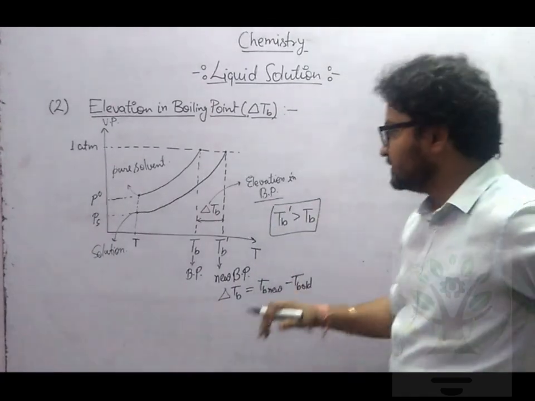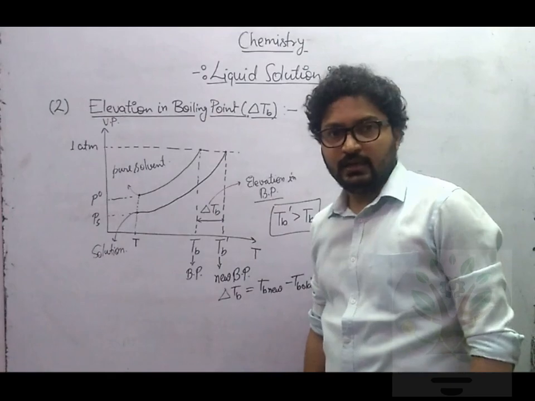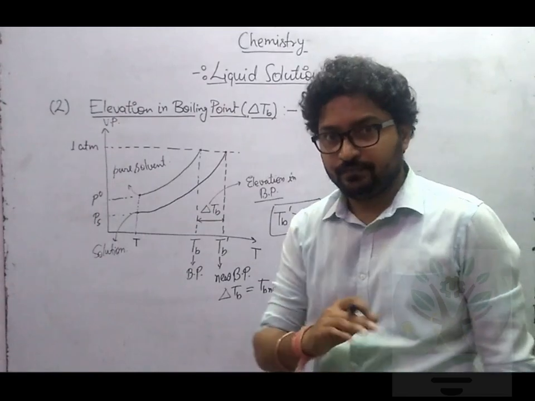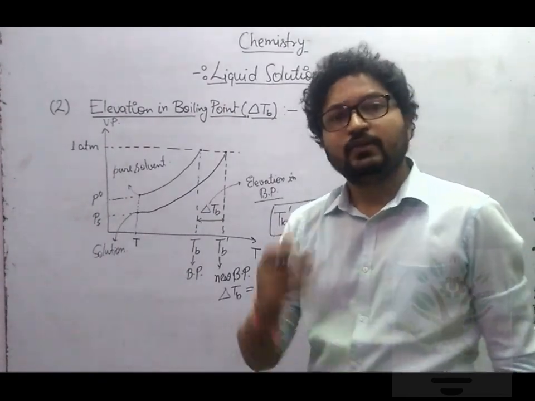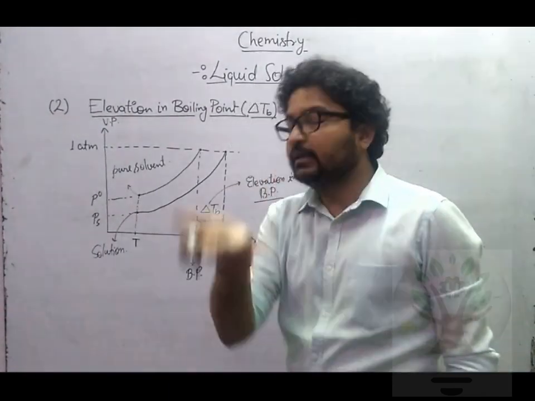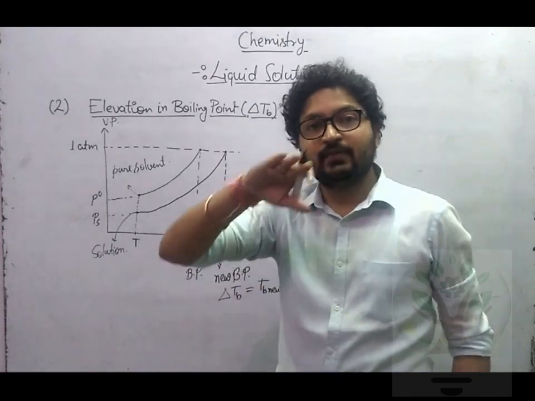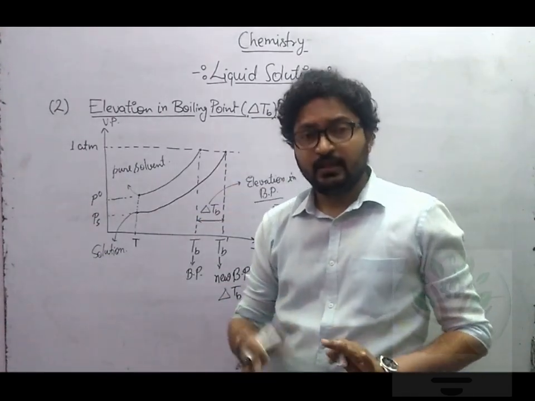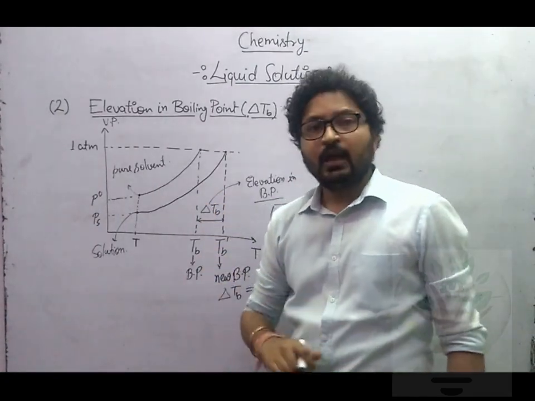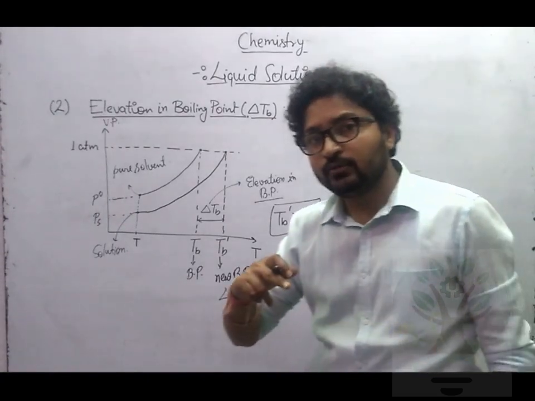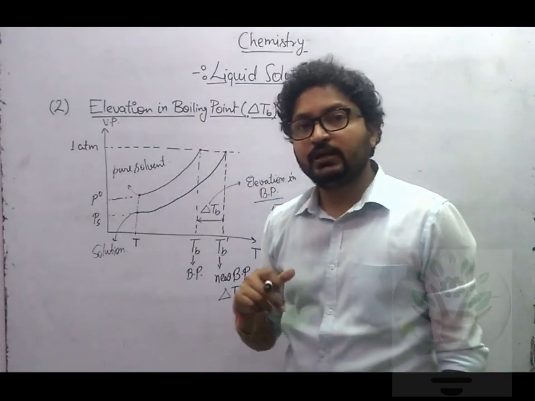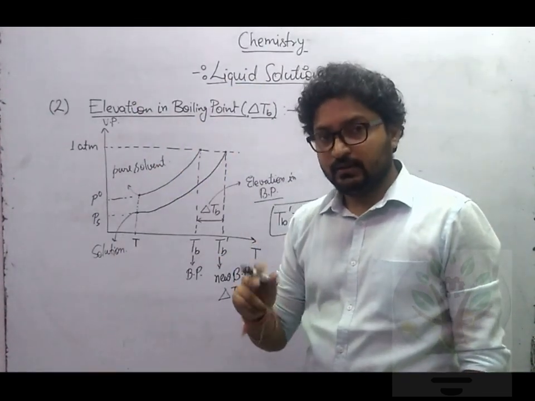Clear? Now let's derive a small formula for calculation of this delta TB. Now you better tell me, if I increase the amount of solute, so what will happen? Vapor pressure will increase or vapor pressure will decrease? You will say vapor pressure will decrease. Clear up to here? Okay. If you increase the amount of solute, so vapor pressure कम हो जाएगा, ये बात clear है? Good. तो अब vapor pressure अगर कम हो जाएगा, so in order to make sure कि this vapor pressure reaches to 1 atm, it will require more heating or it will require less heating. बात clear है? Let me repeat one more time.